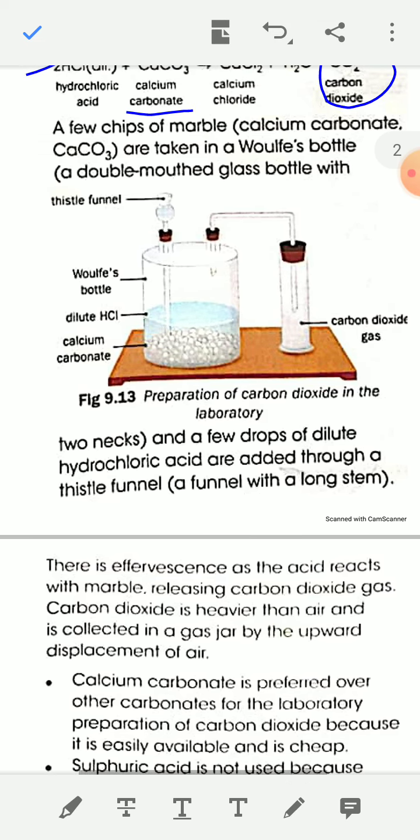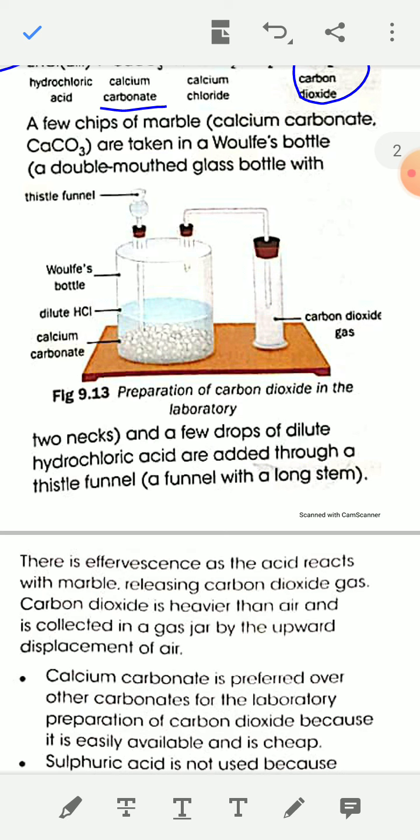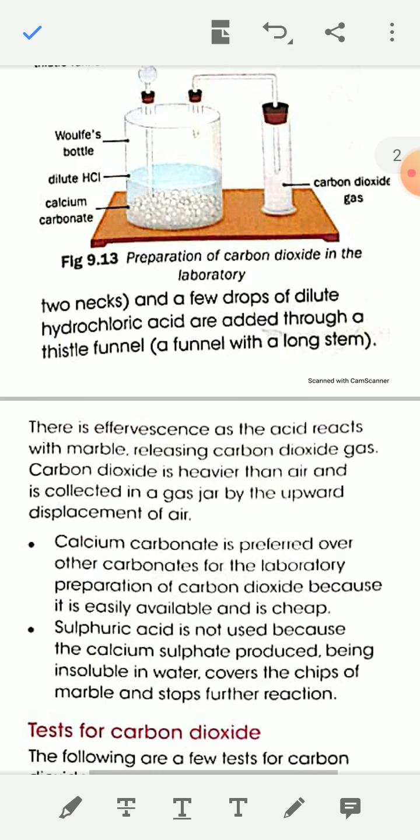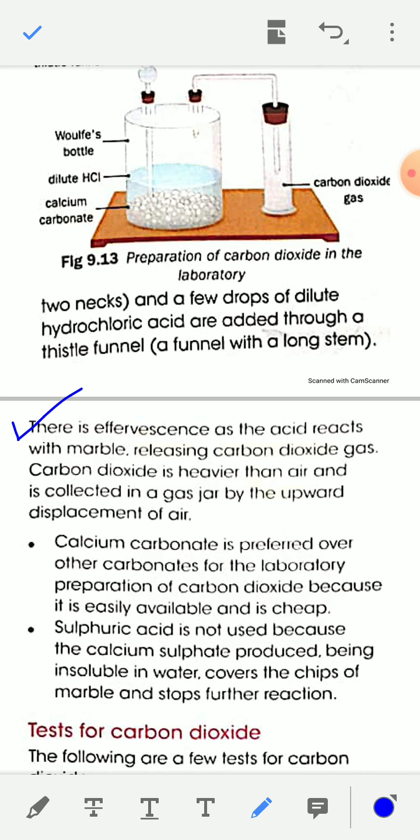During the preparation, you will see effervescence. Effervescence means gas bubbles inside liquid. There is effervescence as the acid reacts with marble, that is calcium carbonate, releasing carbon dioxide gas.